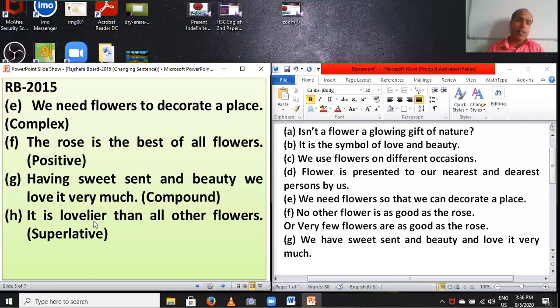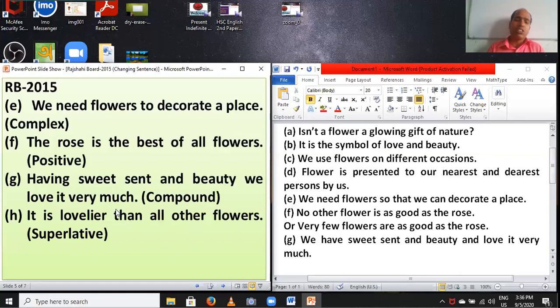It is lovelier than all other flowers. Superlative. The students, notice. Question: is this sentence positive or comparative? Exactly, this sentence is comparative because of adjective-er plus than, here adjective-er plus than all other.